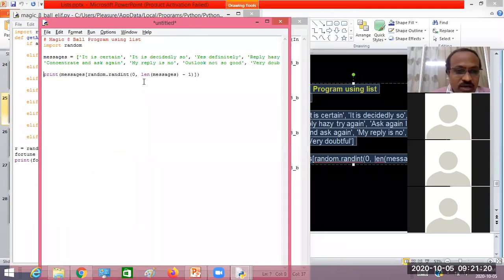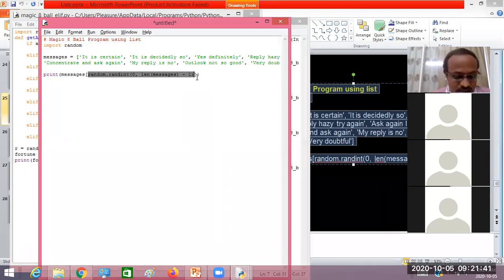That's why look into this one here. Now what I have here is random.randint of 0 comma length of messages minus 1. This will give us one number between 0 to 8, and that number I'm using as an index.